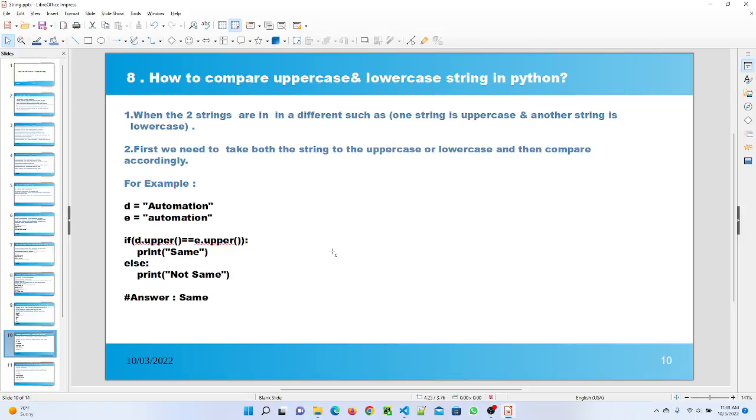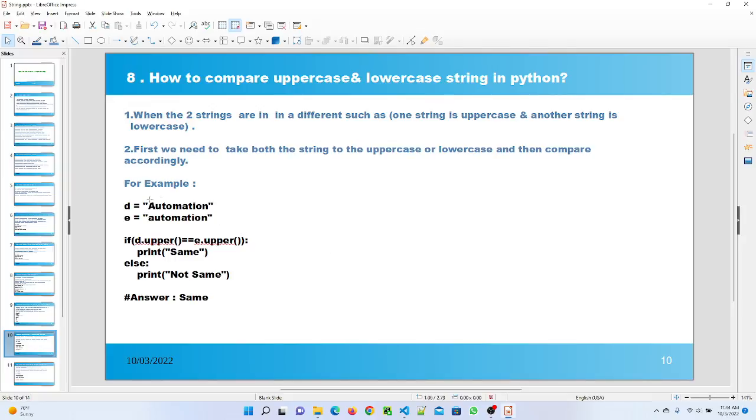Question number 8 is how to compare uppercase and lowercase strings in Python. When there are two strings in our program that differ, such as one string is uppercase and another string is lowercase, first we have to convert both strings to either uppercase or lowercase and then compare accordingly. So here I mention the example for that.